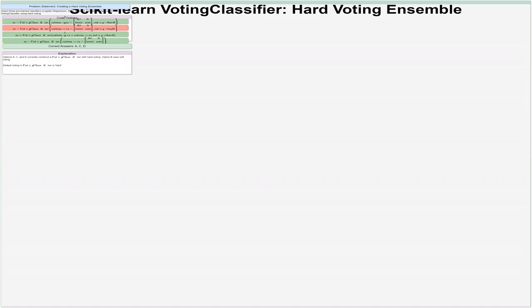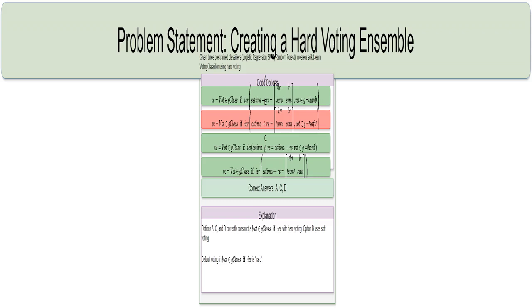This title introduces the topic. We're learning about a Sklearn tool called VotingClassifier, specifically how to use it for hard voting. Think of it like a group decision-making process where the majority rules. I'm going to give you a coding challenge. We'll build a VotingClassifier using 3 different machine learning models: logistic regression, support vector machine, and random forest. The goal is to make sure you understand how to create a hard voting ensemble, meaning the final prediction is decided by the majority vote of those 3 models.